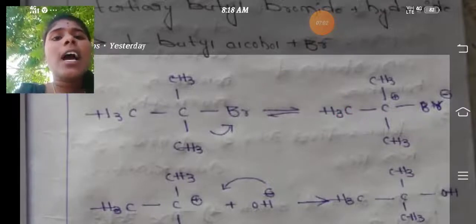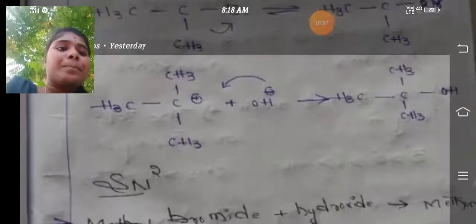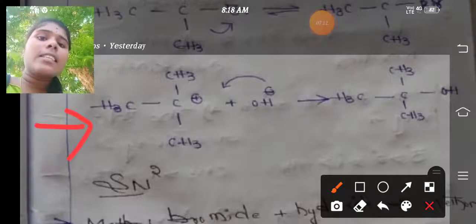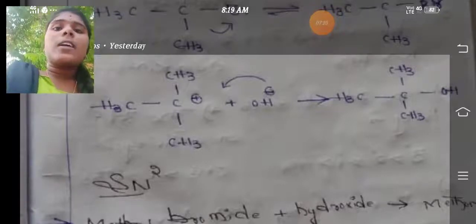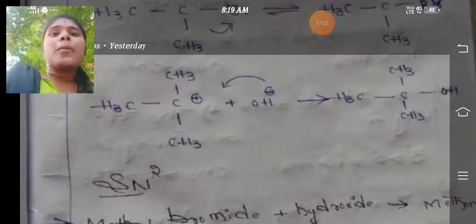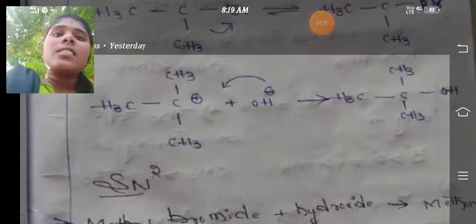You get a carbocation like this. And in the second step, the nucleophilic hydroxide ion attacks the positively charged carbon of this carbocation and produces tertiary butyl alcohol. As we can see from the mechanism, SN1 is a two-step reaction.